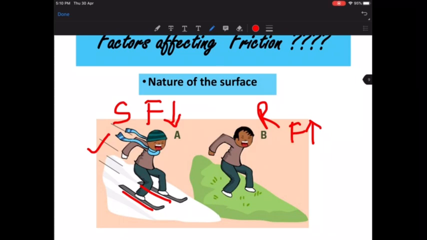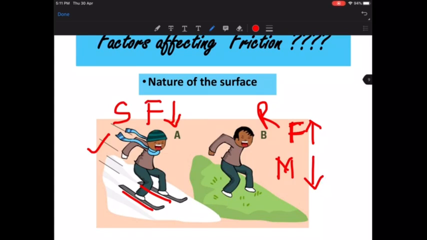Friction is a kind of obstruction, I told you. So now tell me, if the friction is going to be more, will the movement or motion be more or less? If the friction is more, if the obstruction is more, if the hurdles are more, then the movement of the object is going to be very less. But in the other case, on a smooth surface, the friction was less, so the obstruction is less. I'm telling you all these terms like obstruction and hurdles so that you can relate friction to your normal day-to-day life.